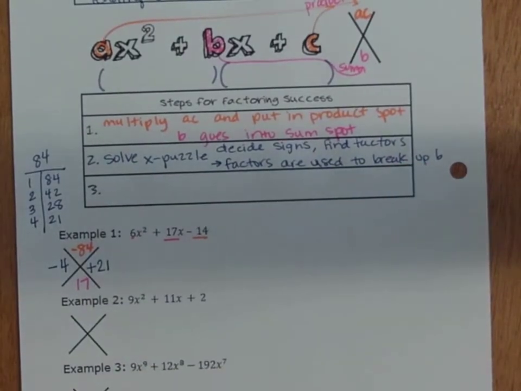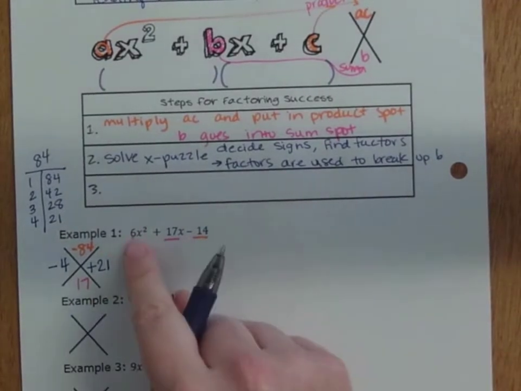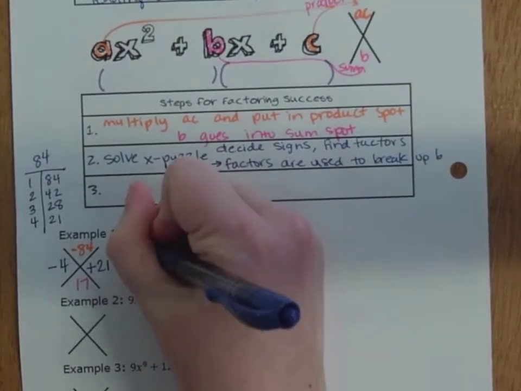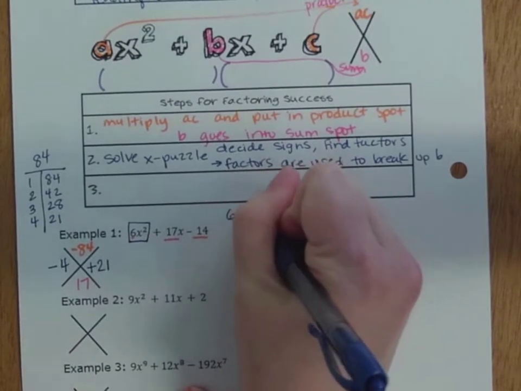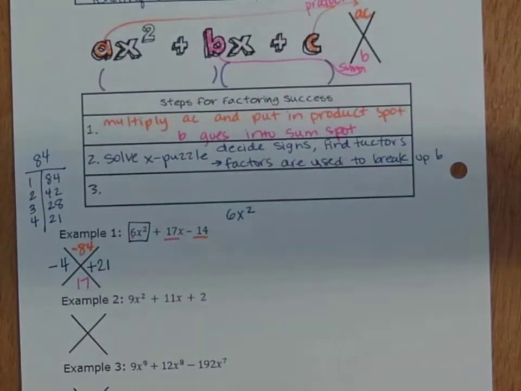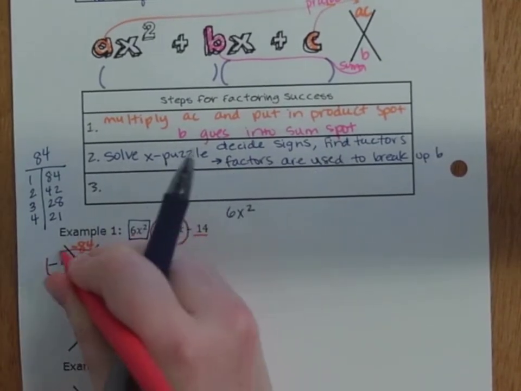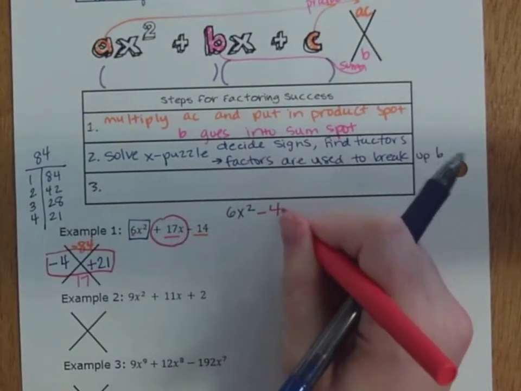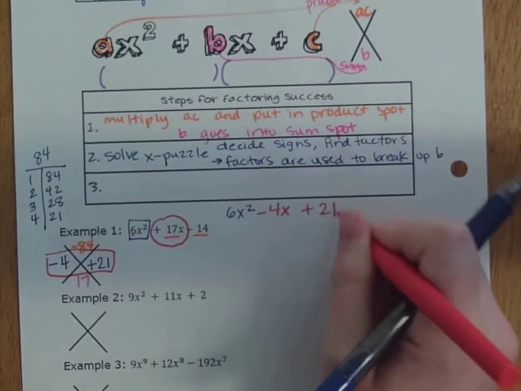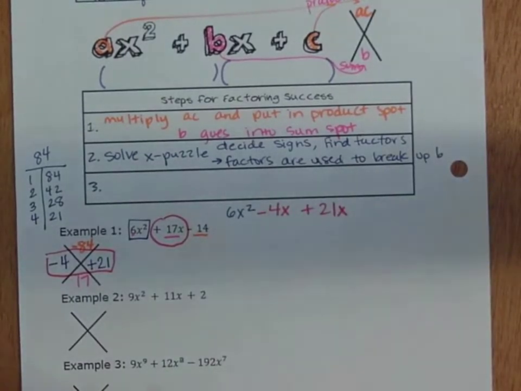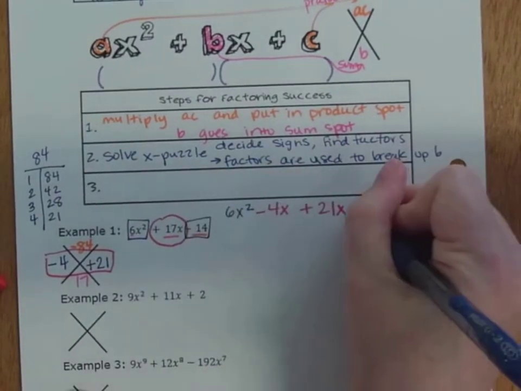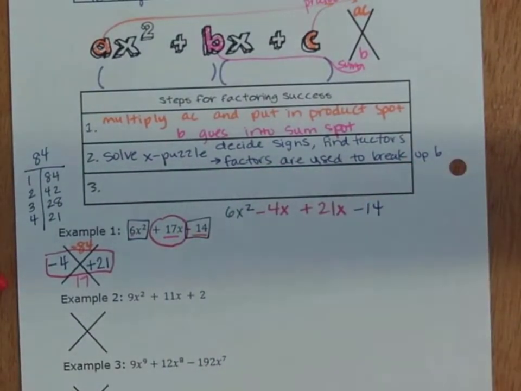So 21 and 4. These are what we use to break up b. We did not have to use grouping yesterday to determine our binomial factors, but today it is not optional. I take the 6x squared, still a 6x squared, but 17x gets broken into minus 4x plus 21x, and minus 14 is still there. Now we group.